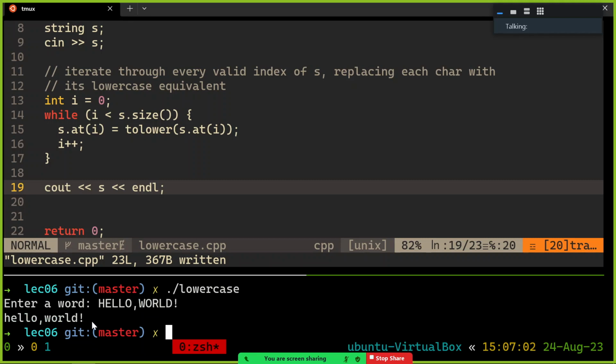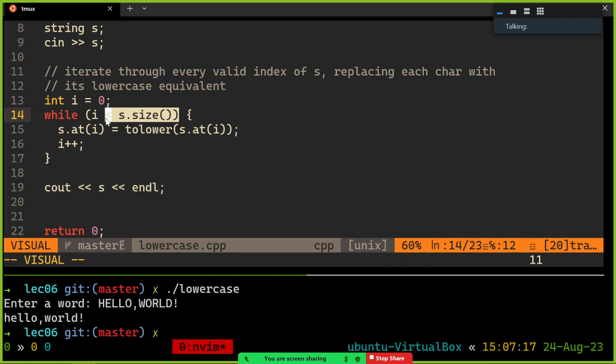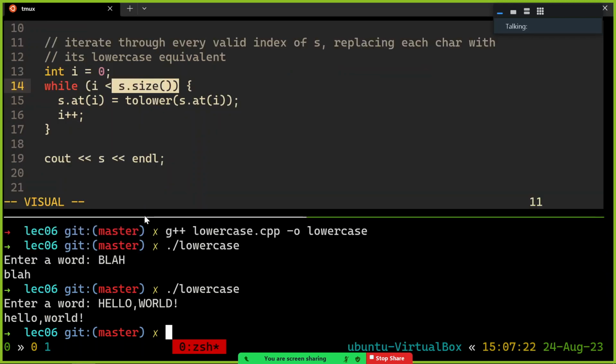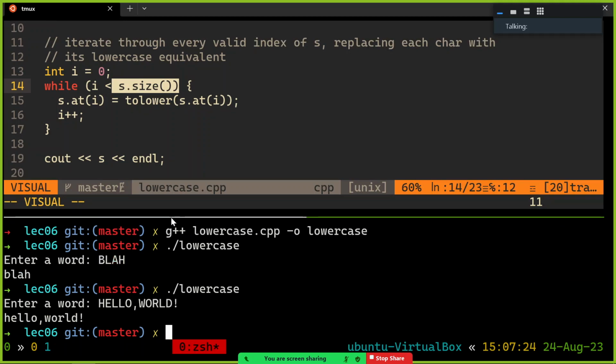And it's going to lowercase all of the normal things that need to be lowercase. It'll keep everything else the same. toLower just gives back the same character if it's a comma or already an uppercase or already a lowercase character. So yeah, it's going to go through that string no matter how big it is, because it's just going to size minus 1, whatever that happens to be. Here it's probably like 10. But for "blah", it was up to index 3.